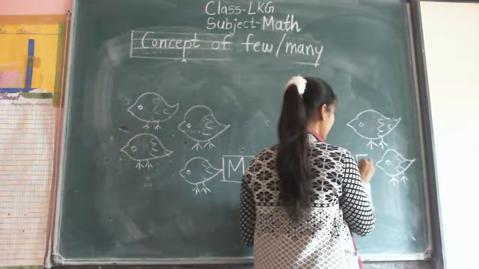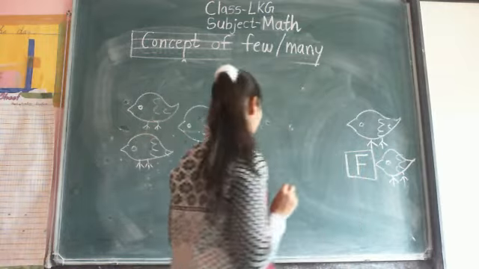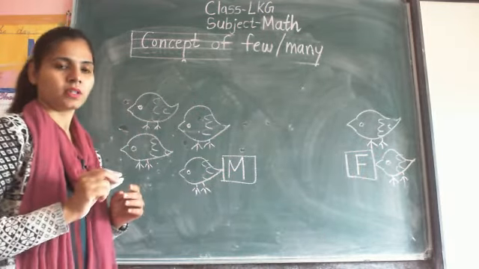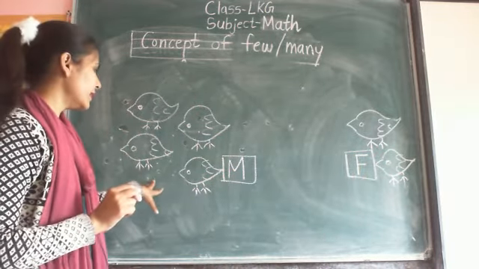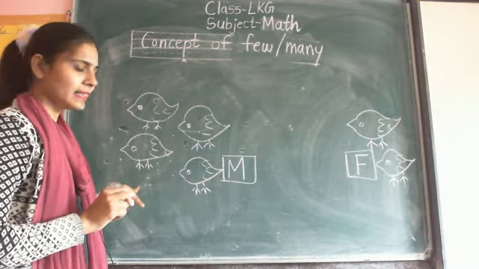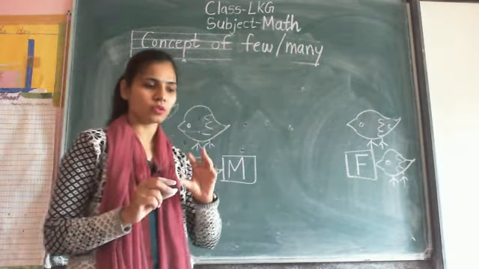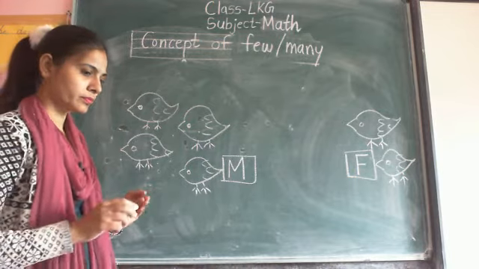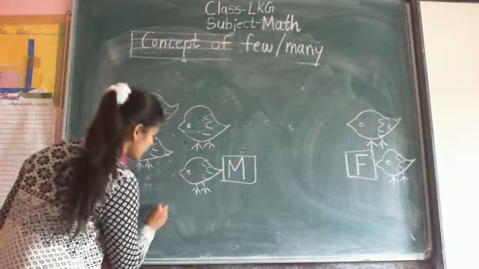so M for many and F for few. The concept of many and few: here so many birds are there, so here many, and here few birds are there, so we write the few. Now number 2 is